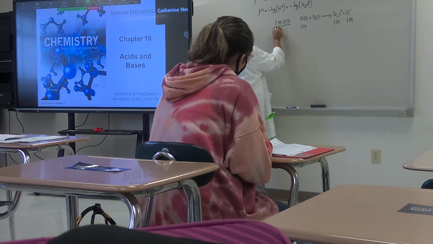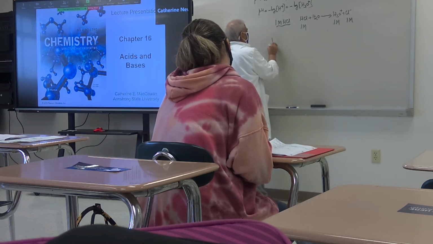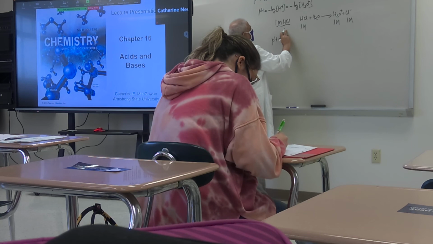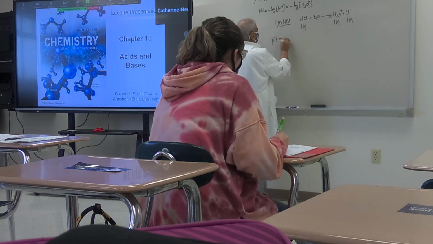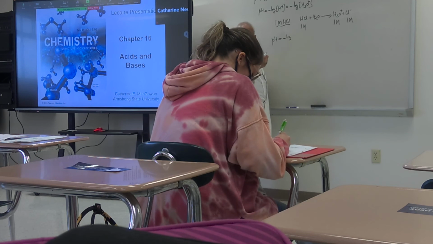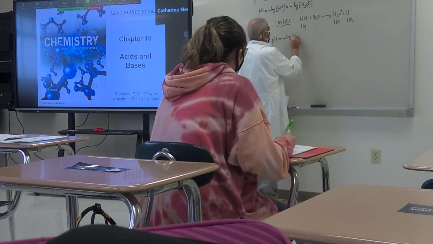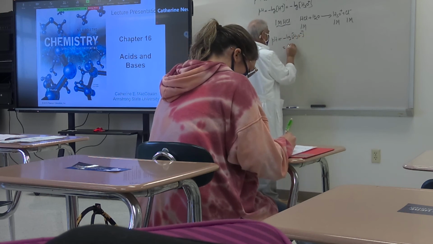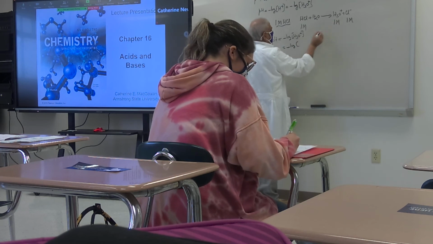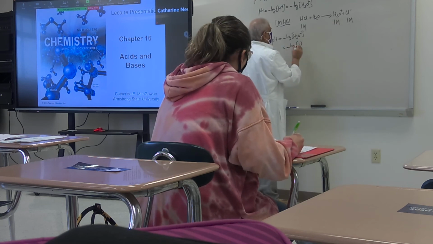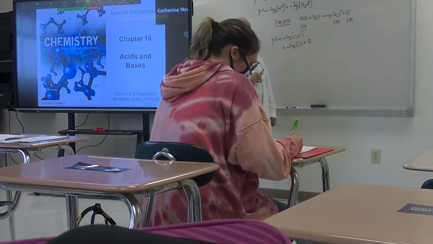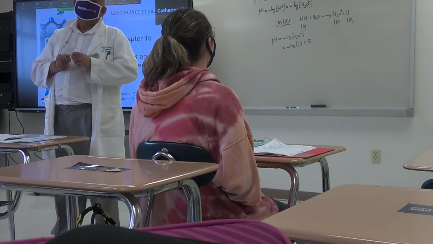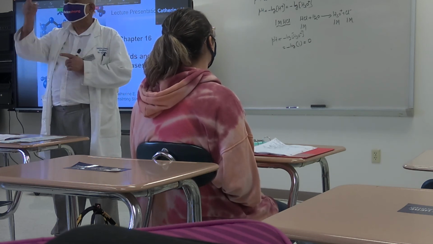Now, what is the pH of 1 molar HCl? 1 molar HCl will have what concentration of hydronium ion? 1 molar, right? So this is how you are going to write. Therefore, that is going to be negative log of the hydronium ion concentration, which is 1. What is negative log of 1? 0, correct? So what is the pH of 1 molar hydrochloric acid solution? 0.